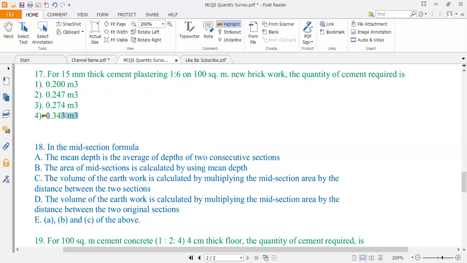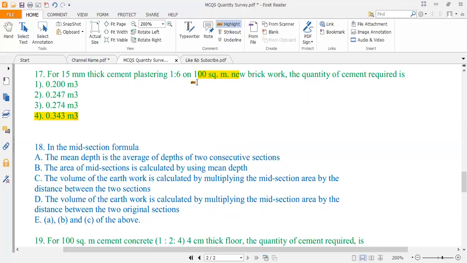So the correct option is option 4. It is 0.343. Okay, over here you will convert this millimeter into meters. So just divide this thickness by 1000. It will become 0.015 meter. Multiply this with the area of the brickwork.